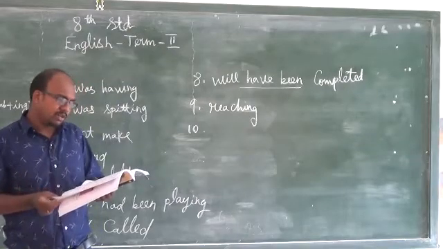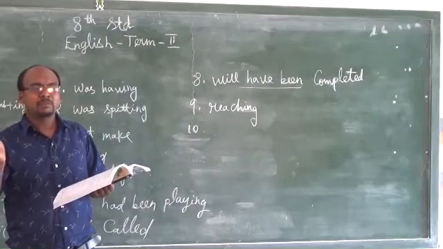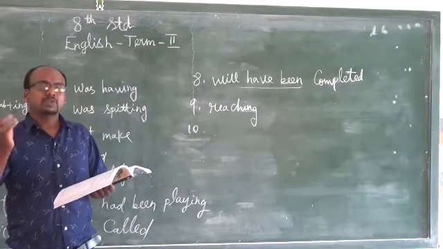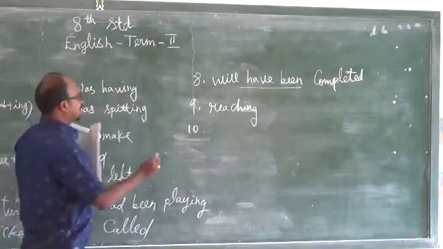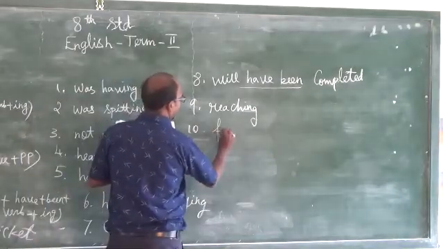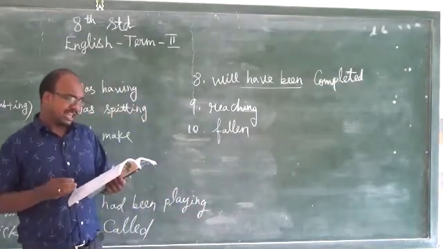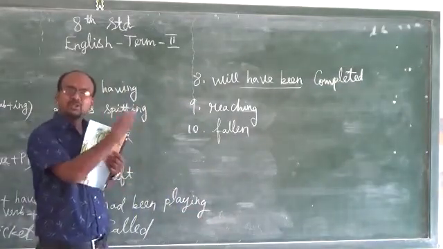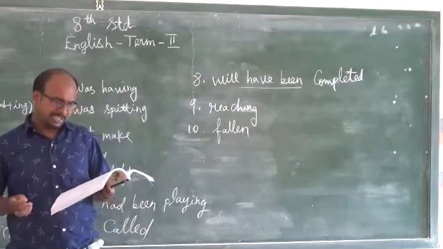Present perfect, so what will come? Prasanna has fall, what is the past participle form? Fallen. Prasanna has fallen. Prasanna has is already given, so: fallen. Next one, tick the correct options to complete the sentences.